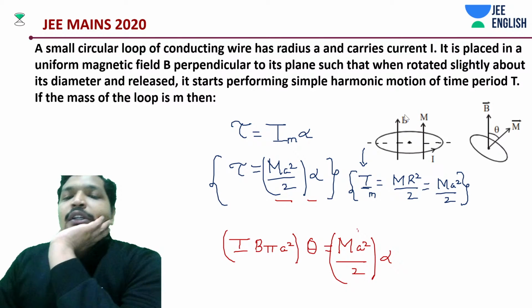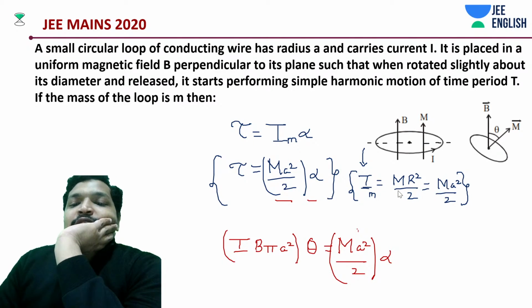Okay, we can now comfortably state which things are going to get cancelled. A square gets cancelled out.